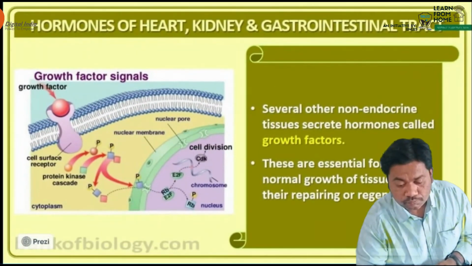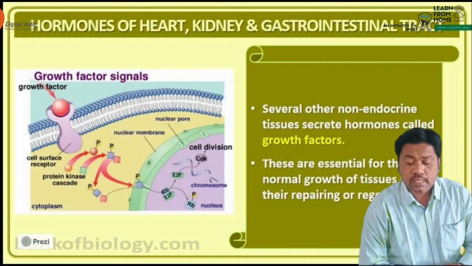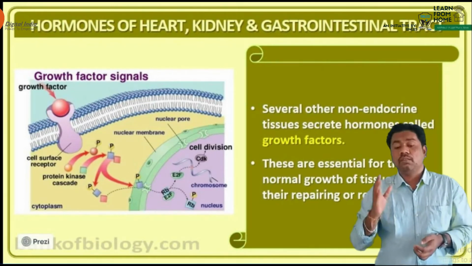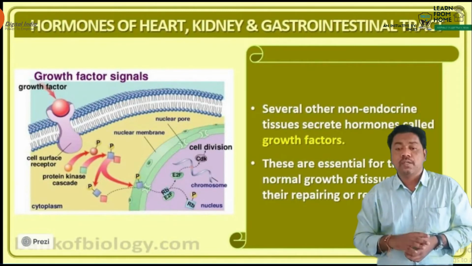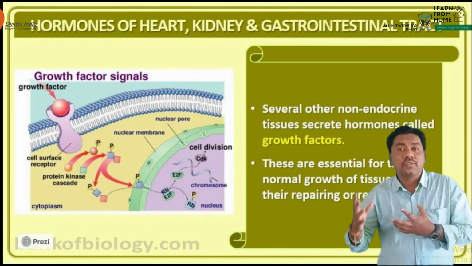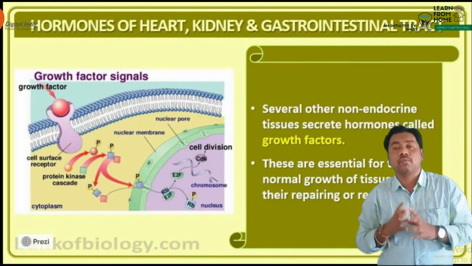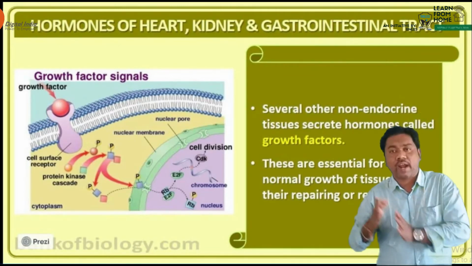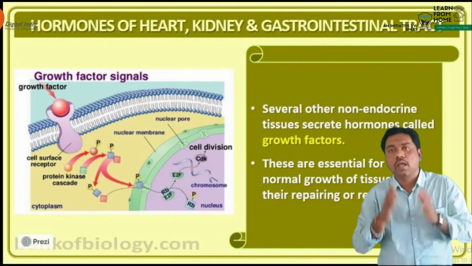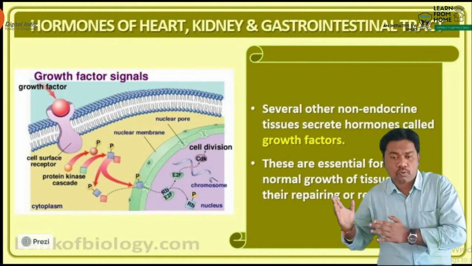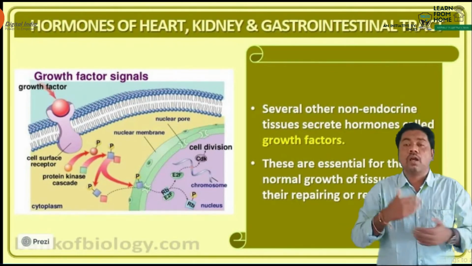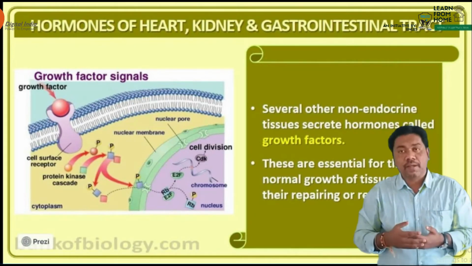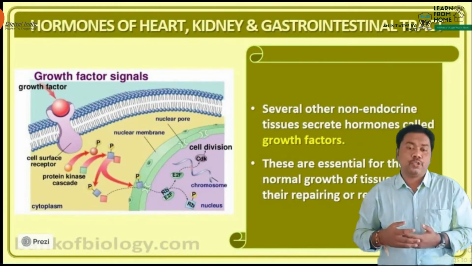After that, several other non-endocrine tissues also produce hormones. That hormone is known as the growth factor hormones. What is the hormone name, beta? Growth factor. This growth factor helps in the growth and development of different kinds of tissues.